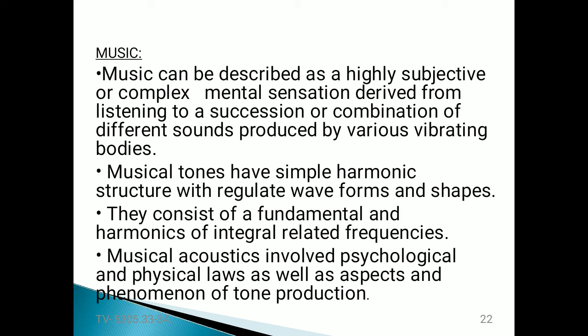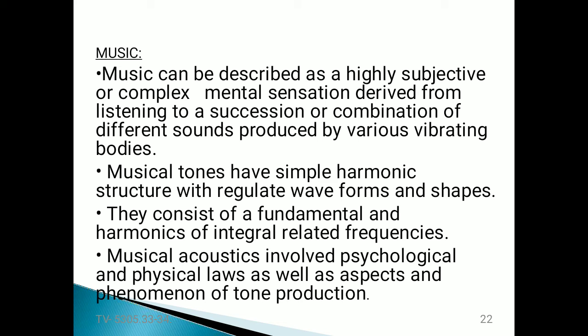These musical tones have a simple harmonic structure with regulated waveforms and shapes. They consist of a fundamental and harmonics of integrally related frequencies, and musical acoustics involves psychological and physical laws as well as aspects and phenomena of tone production.